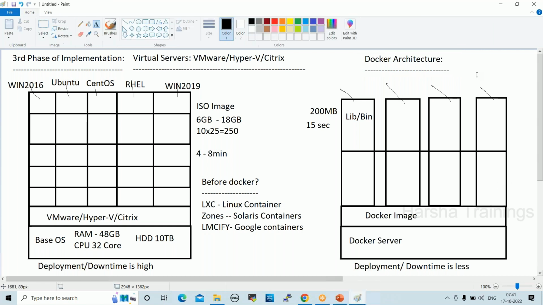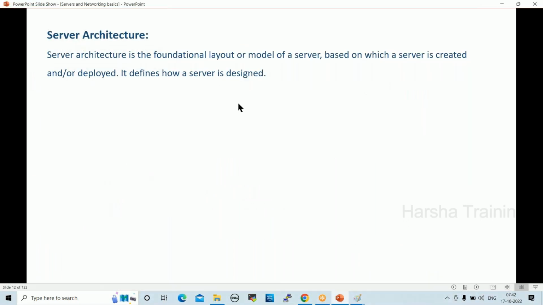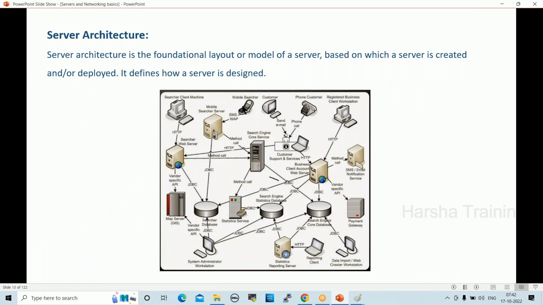Clear, everyone? This is a very advanced topic. Currently, most of the project teams are migrating to Docker architecture, Docker containers. Whatever applications and operating systems we were hosting on virtual environments, we are now hosting on Docker containers because they are lightweight. This is server architecture, and we'll go deep dive while working on cloud server architecture.